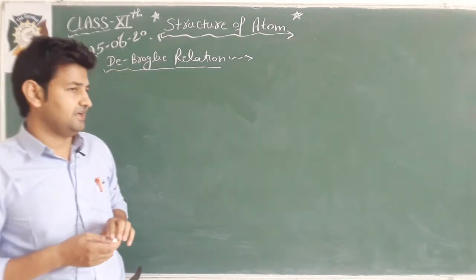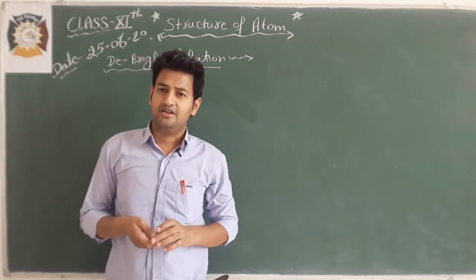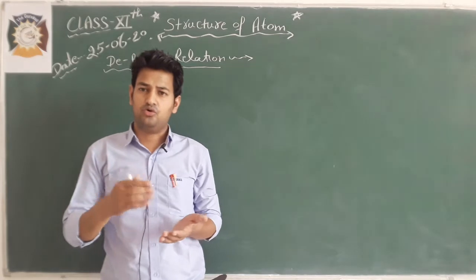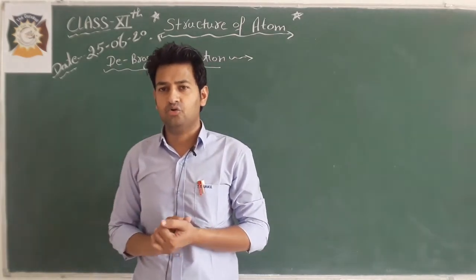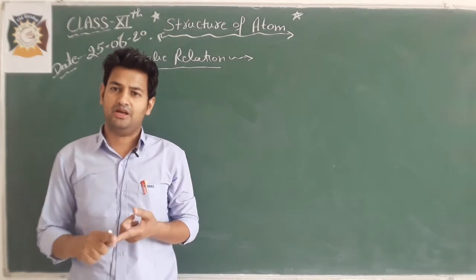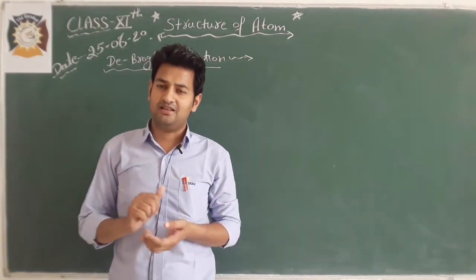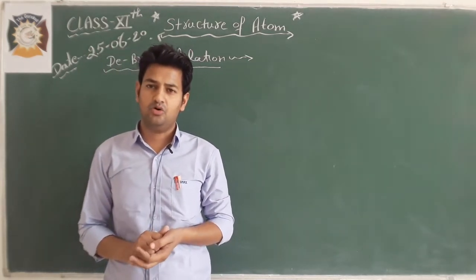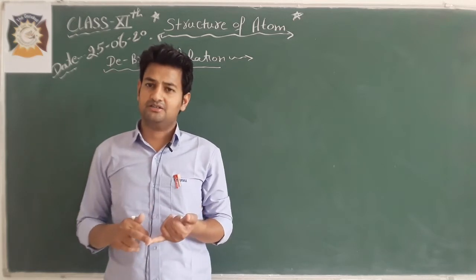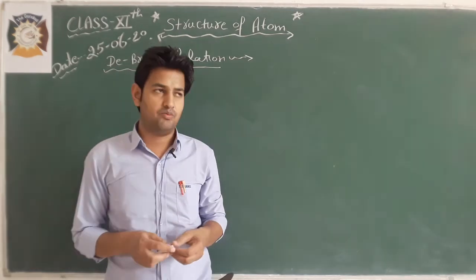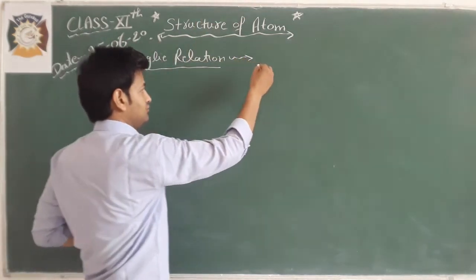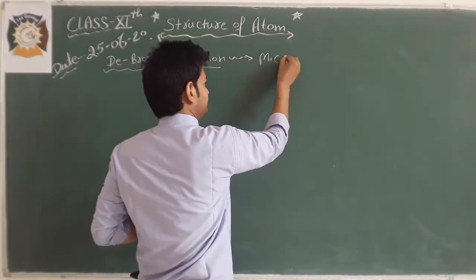This is given by de Broglie. According to de Broglie, a photon shows dual character, means it behaves like a wave as well as like a particle. So all other particles such as atom, molecules, electron, protons, means microscopic and macroscopic particles.